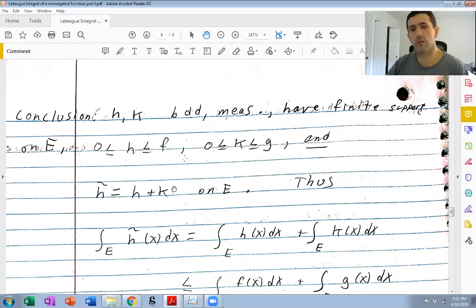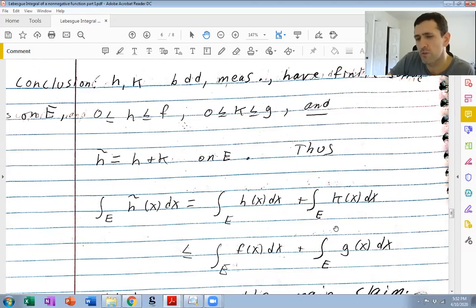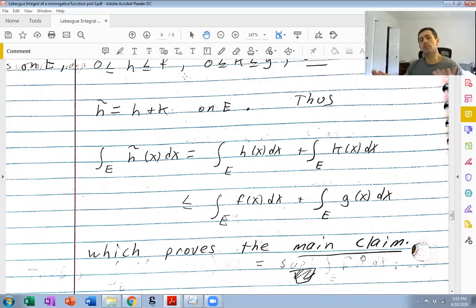So we use that fact, and we use the fact that the integral of f over E is the supremum of all these integrals of all these h's. So it's bigger or equal to this integral for this particular h. And the Lebesgue integral of g is the supremum of all these integrals of all these k's, satisfying all this. So the supremum is bigger or equal to this one integral. And that proves the main claim, which finishes the proof.